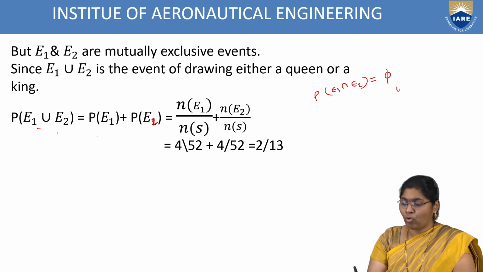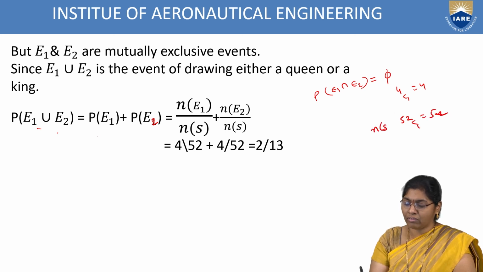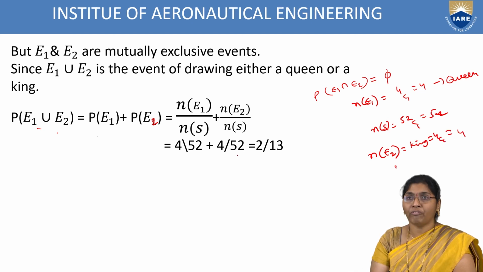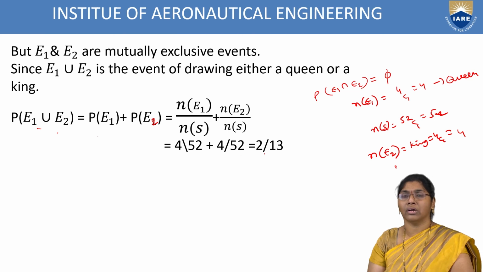Already 4C1, that is 4. And 52C1 equals 52. This is N of S, and this is N of E1. That means it is 4 by 52 plus N of E2. In another experiment, this is queen, and N of E2 equals 4C1, that is 4. Then 4 by 52 plus 4 by 52, total is 2 by 13.